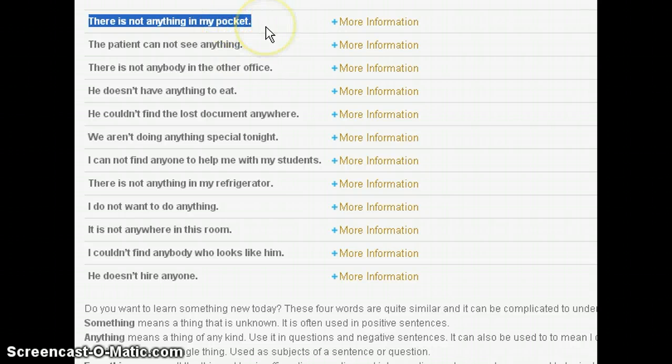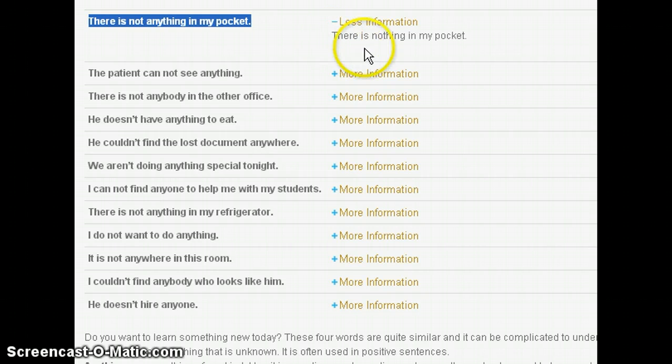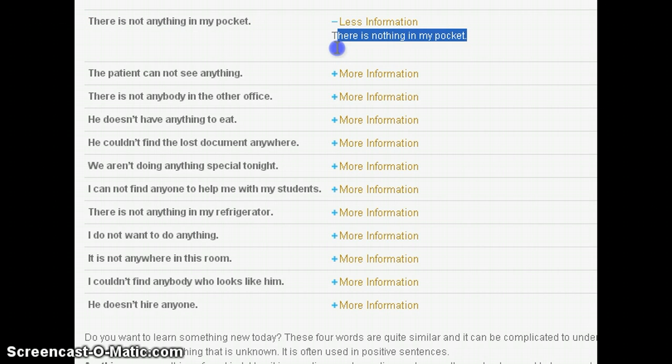Once you produce the sentence, you need to check yourself whether or not you were correct. You find this little plus here with more information. You click on it, and in a pop-up menu you just see what I have just said. "There is nothing in my pocket," and that's the correct answer. That's the correct transformation from this sentence into that.